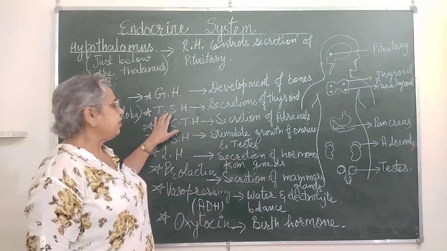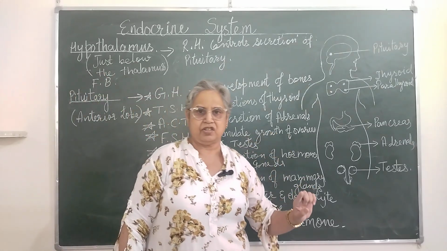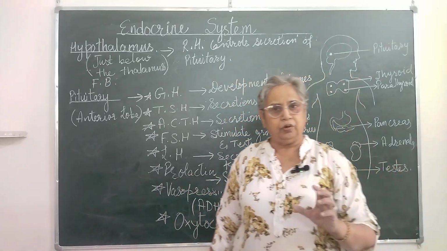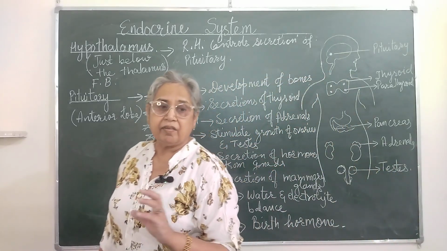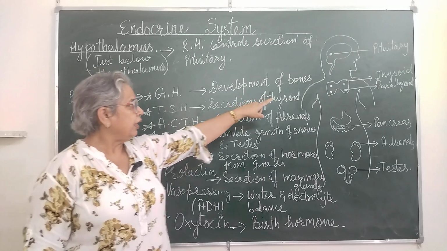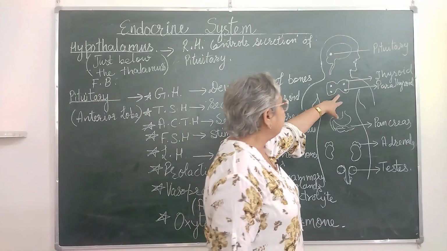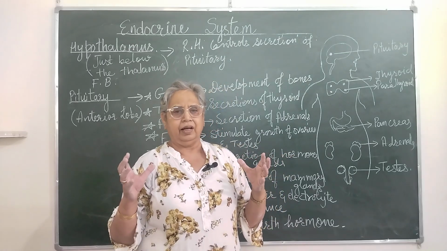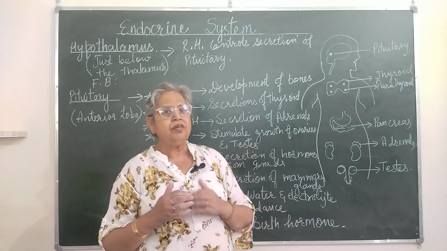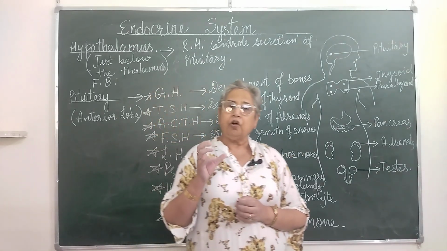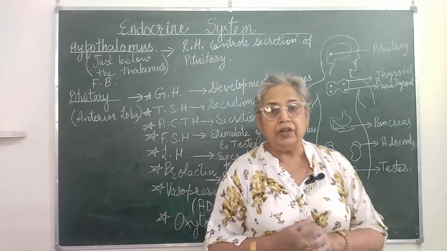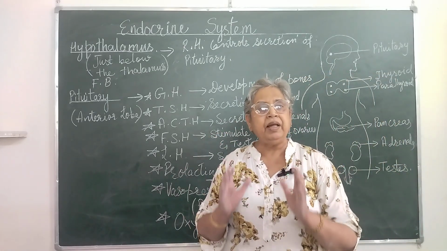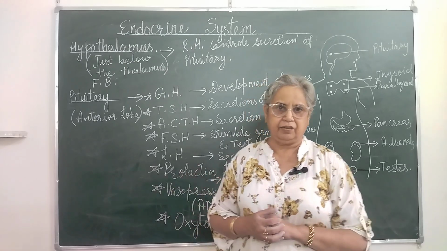Okay. Next is TSH, that is thyroid stimulating hormone. Now the thyroid is the largest endocrine gland. It is a butterfly shaped gland and it is a very big gland. Now it produces thyroxine. Thyroxine is the hormone which deals with the basal metabolic rate.